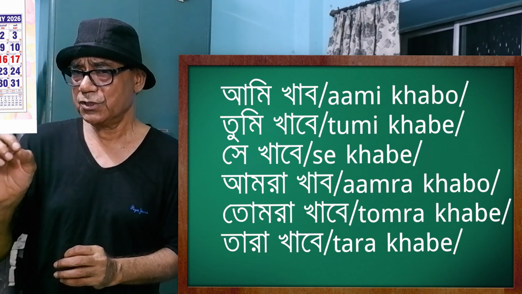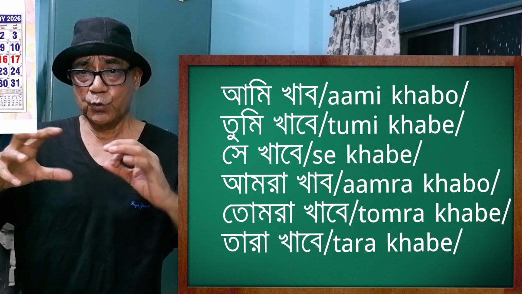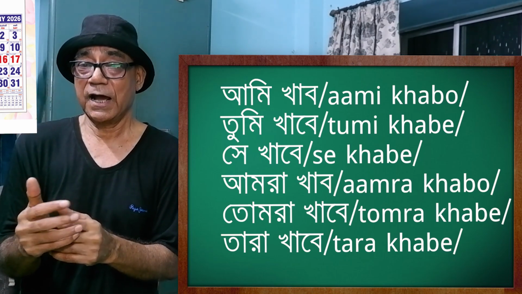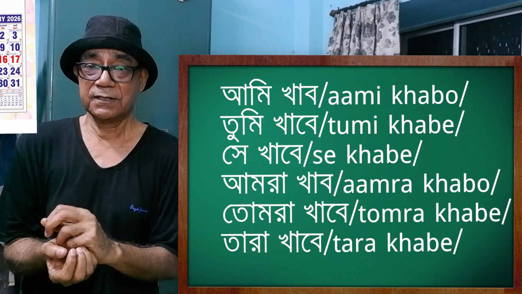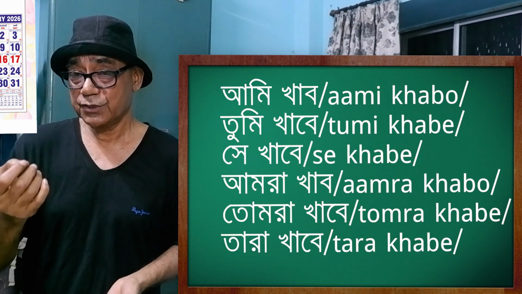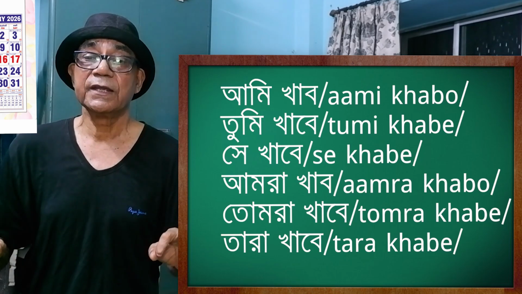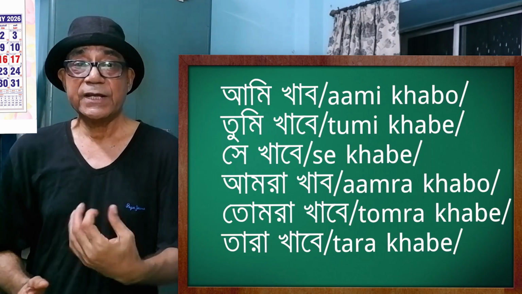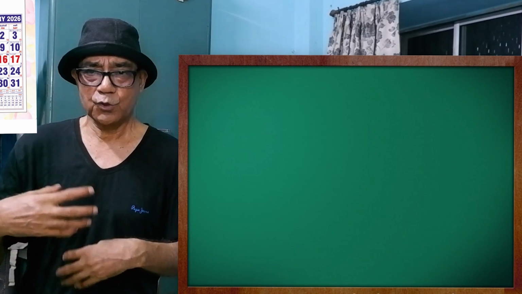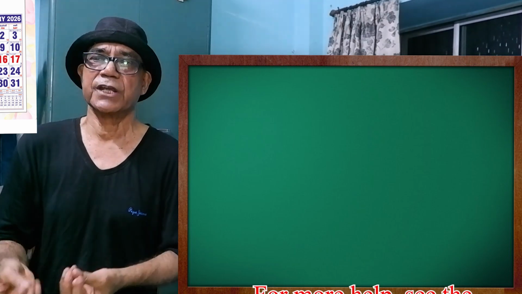So this is how we try to conjugate in simple present tense, simple past tense and simple future tense. A little bit difficult maybe, but once you get used to the pattern, how verbs are changing in accordance with the tense and person, things will be easier. So at your leisure time, take up very common verbs and try to conjugate in terms of these three tenses.